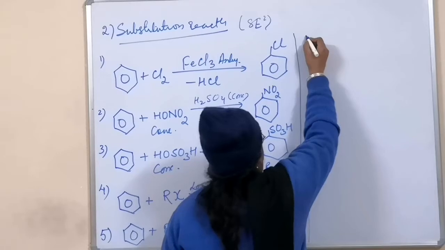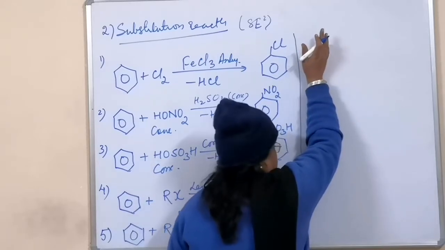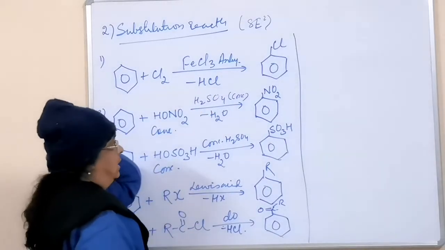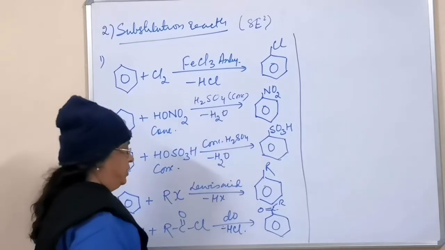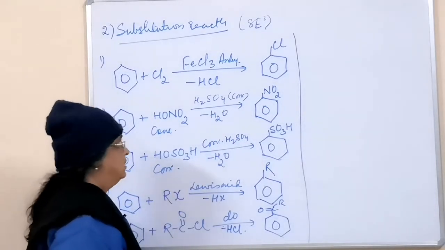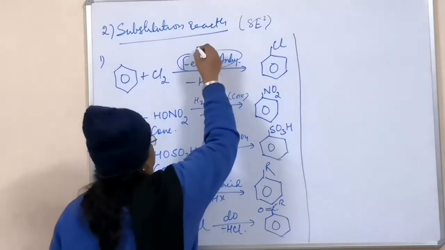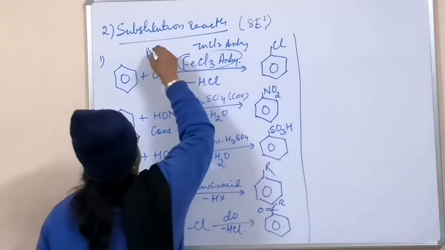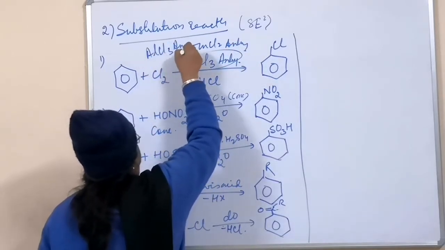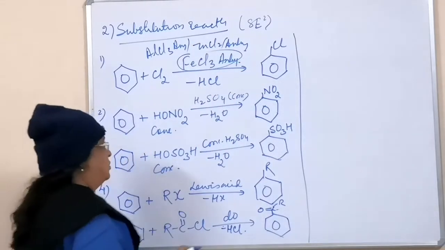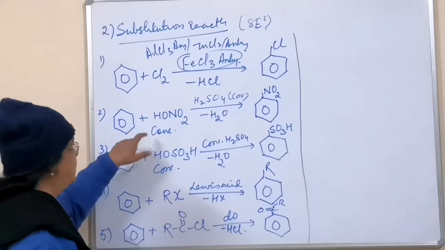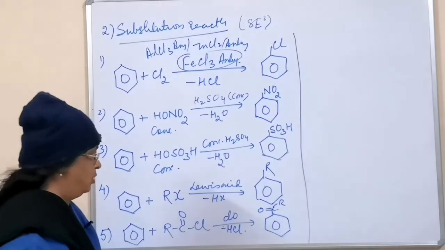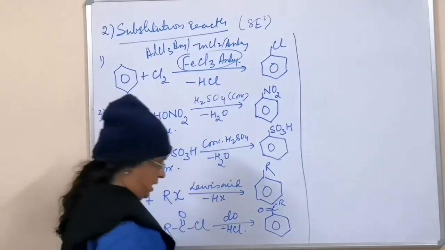With the benzene ring, this reaction always takes place in the presence of a Lewis acid: anhydrous ferric chloride, and concentrated sulfuric acid is also a Lewis acid. Besides this, you can use anhydrous ZnCl2 and anhydrous AlCl3. Any one of these could be used as Lewis acid. In particular cases, like these 2, sulfuric acid will also play the role of Lewis acid. So first I teach you the mechanism.